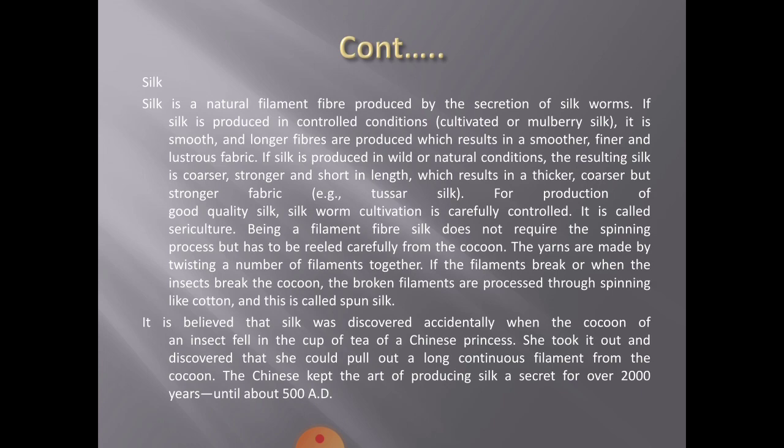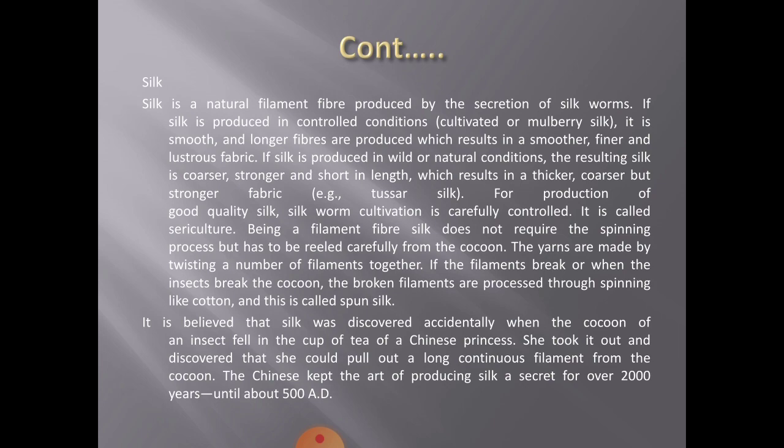For production of good quality silk, silkworm cultivation is carefully controlled. It is called sericulture. Being a filament fiber, silk does not require the spinning process but has to be reeled carefully from the cocoon. The yarns are made by twisting a number of filaments together. If the filament breaks, or when the insect breaks the cocoon, the broken filaments are processed through spinning like cotton, and this is called spun silk.